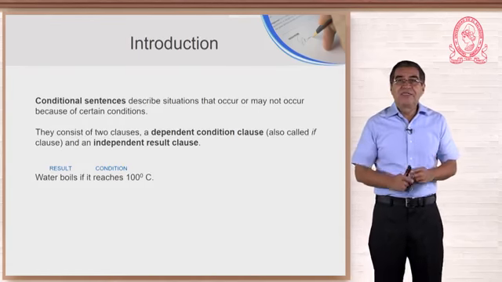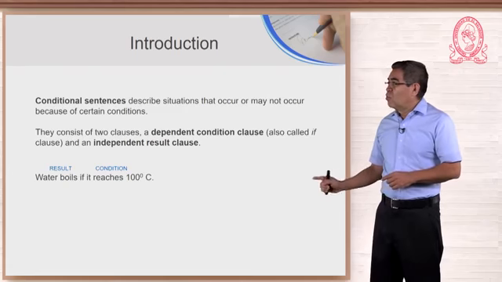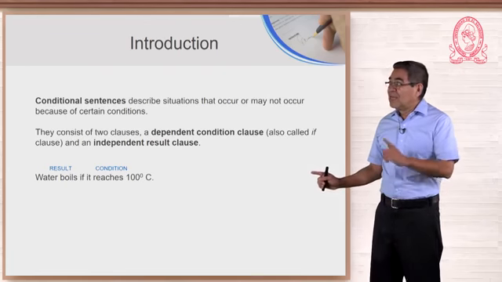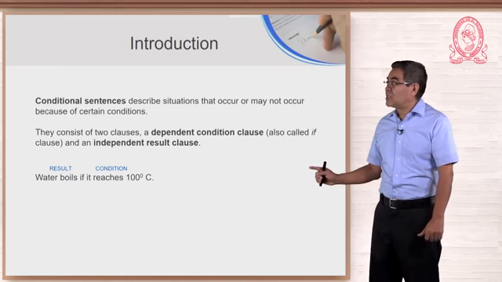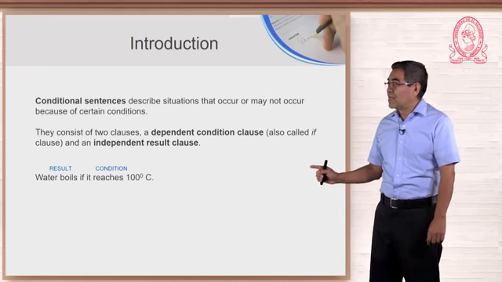Let us look at the example here. Water boils if... what is the condition? If it reaches 100 degrees Celsius. Water boils if. What is this if? Here you have the beginning of the dependent condition clause, or the if clause.